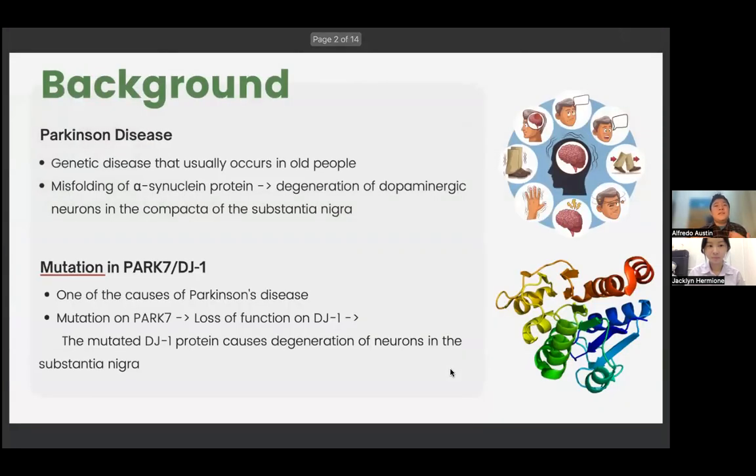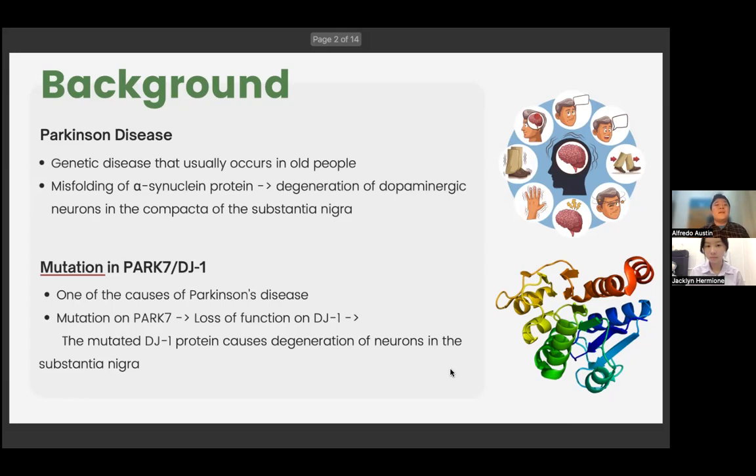We realized Parkinson's disease is rarely discussed in Asia. It is also a genetic disease that usually occurs in old people. The disease itself happens because there's a misfolding of alpha-synuclein protein, which results in the degeneration of dopaminergic neurons in the pars compacta of the substantia nigra.